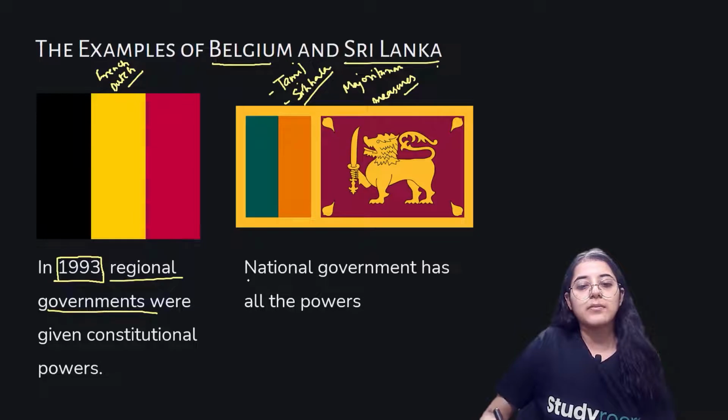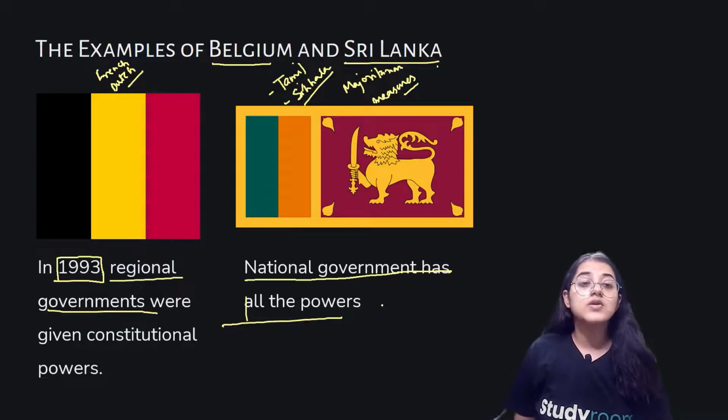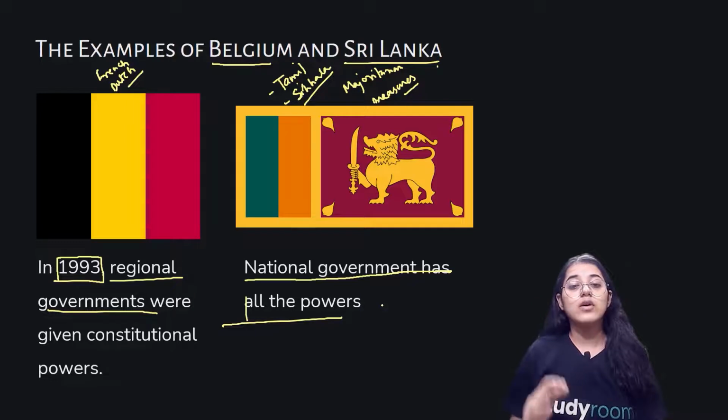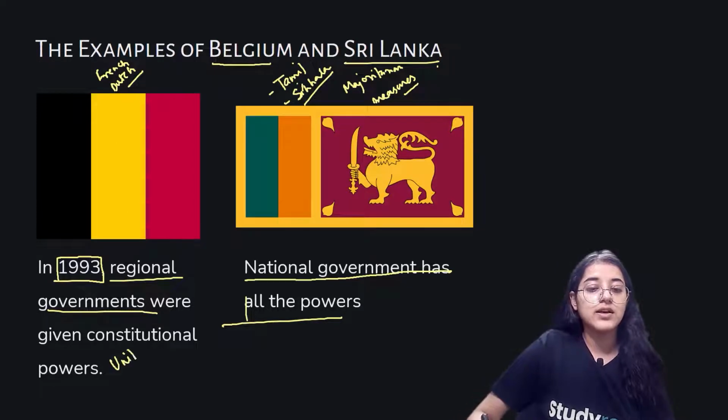In this way, they made the national government have all the powers. They wanted the national government, which was controlled by the Sinhala community only, to have all the powers, without giving any regional powers to the regional government at region level. So in Belgium, they transformed from a unitary to a federal form of government, but this was not the case in Sri Lanka. They remained unitary.